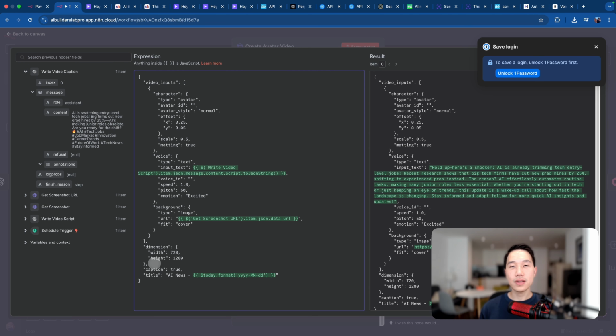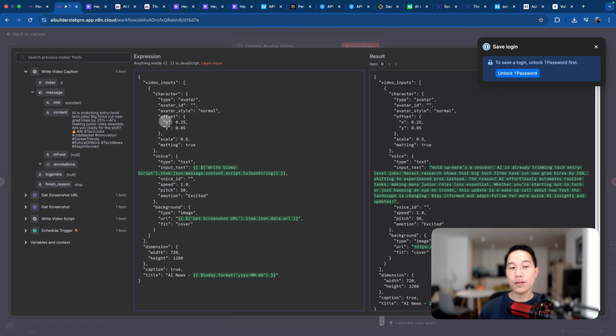And then the next thing is the dimension for the video, which is the aspect ratio. We want a 9:16 video for mobile format, so we'll be using 720 for the width and 1280 for the height. We also want captions to be automatically generated, as well as a title for that video file. So everything looks good. The only thing I want to explain further is these offset and scale parameters. What they essentially tell us is how we want the avatar to be positioned.